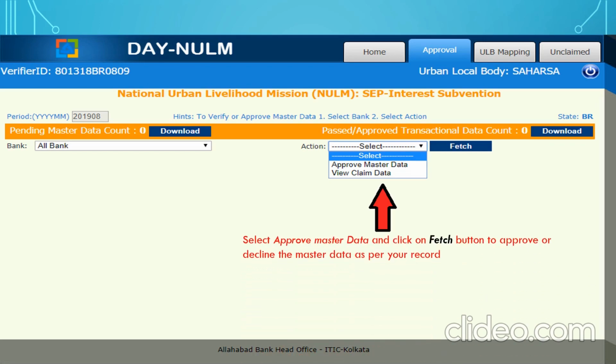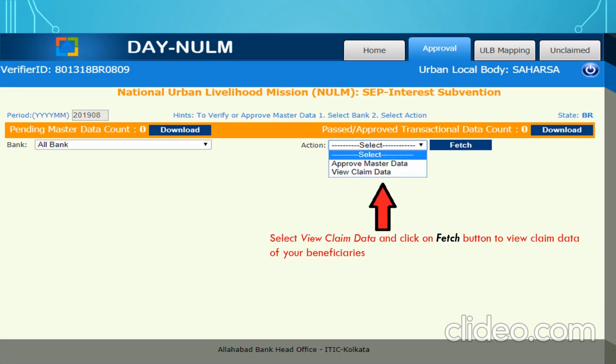Select approve master data. Click on the fetch button to approve or decline the master data as per your records in your register or in your manual form, whatever the ULB is using. Now click on view claim data and the ULB user can see the claim data.